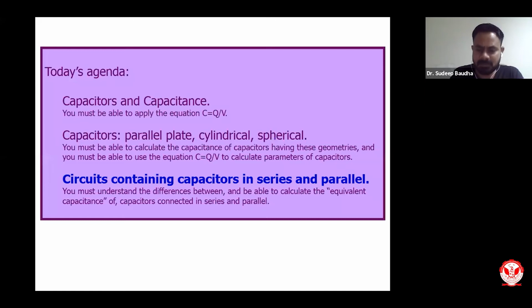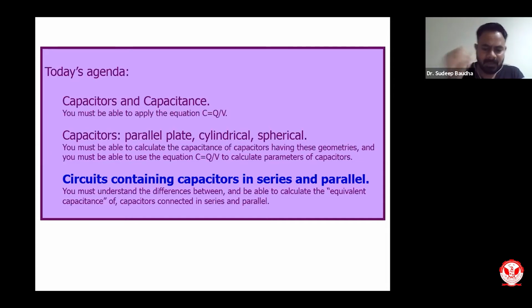So after considering those aspects of capacitor, what are the various possible configurations of capacitor, what is the capacitance of a capacitor, what will be the charges on the capacitor, what will be electric field inside the capacitor, all these things we know. Now we will try to analyze a capacitor when it is in a particular circuit.